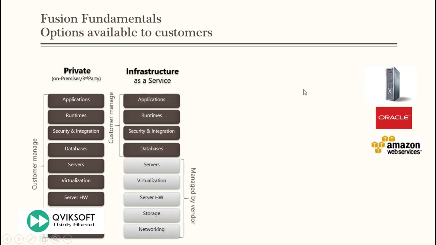And what are the available options if people want to move to cloud? The first option is called infrastructure as a service. What is the difference between private versus IaaS? In infrastructure as a service, the vendor provides you all the infrastructure, which means server, virtualization, hardware, storage, and networking.